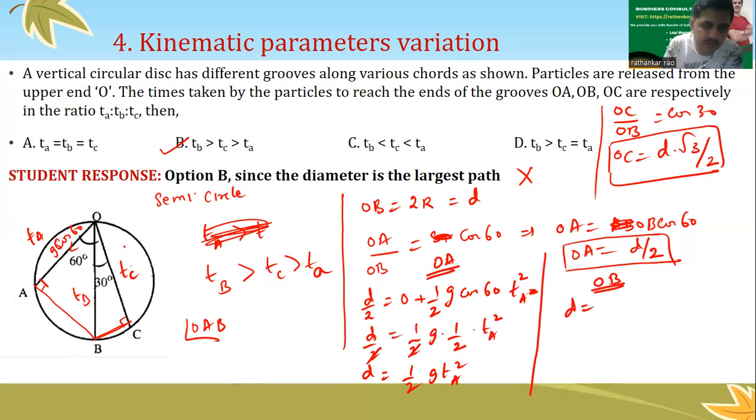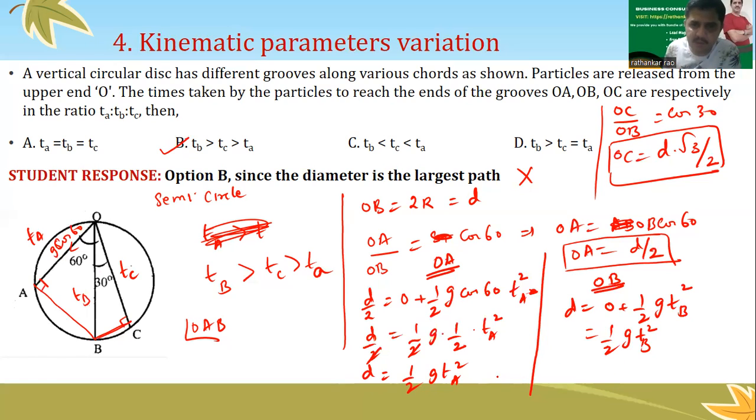For OB, D is equal to UT plus half AT square once again. What is U? 0, plus half into, what is G? G is G only, because it is falling vertically downwards, no angle anywhere. So it is G into TB square. Look at this. D is equal to half G TA square, and the same answer I'm getting here: half G TB square. Good. So we have got the same answer.